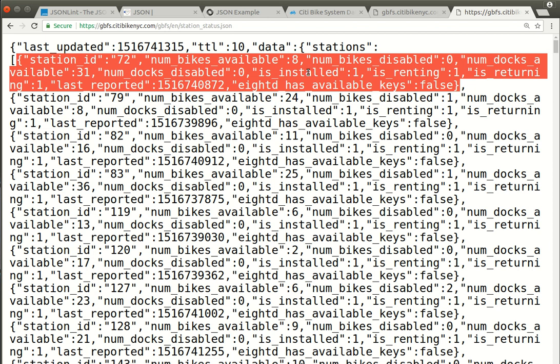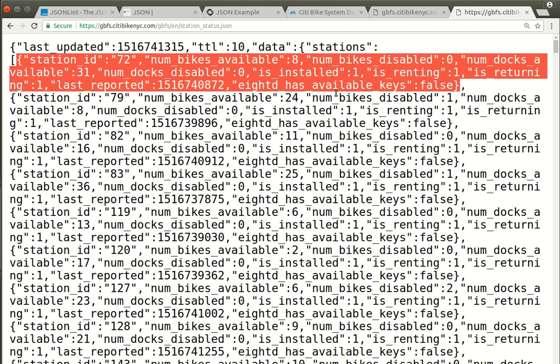I'm not sure what is installed stands for. Again, that's something where we'd have to talk to somebody and say, well, what does that mean? Is renting? Dunno. Is returning? Dunno. Last reported, this is actually, again, a timestamp. And I don't know what 8D has available keys means either, right? So we're able to understand a reasonable amount about what's happening in this data set just by looking at this.